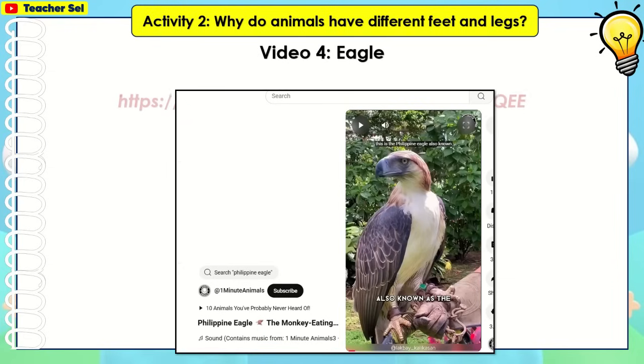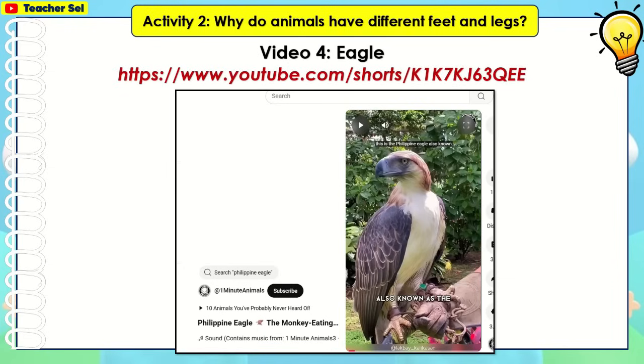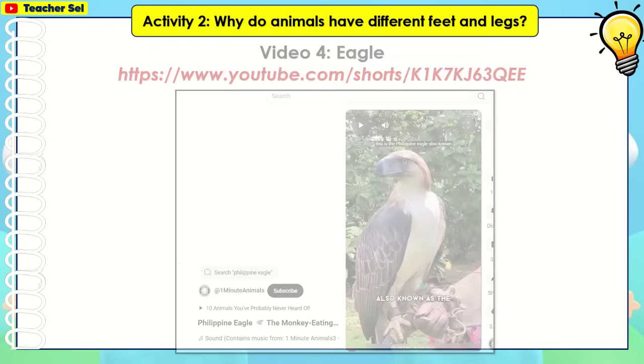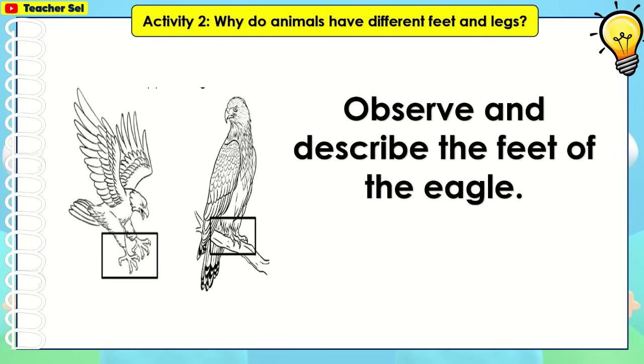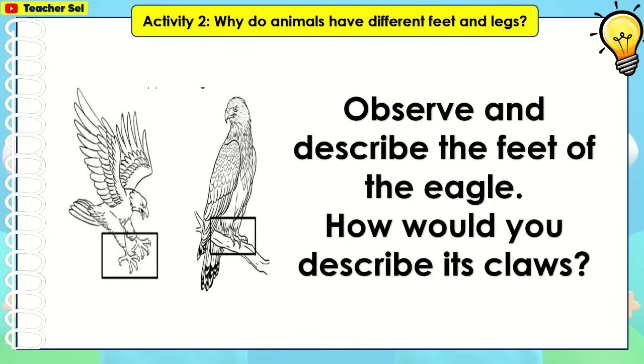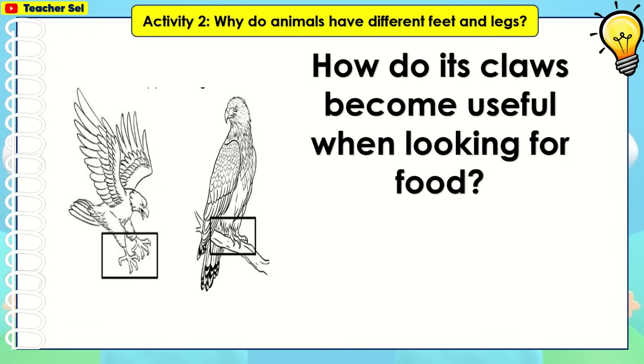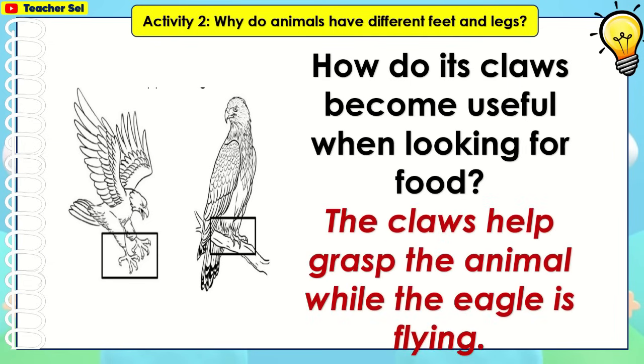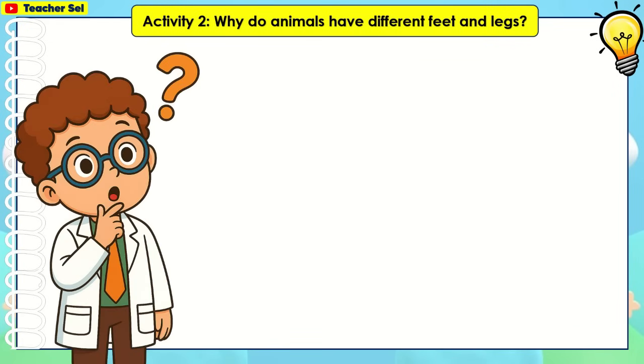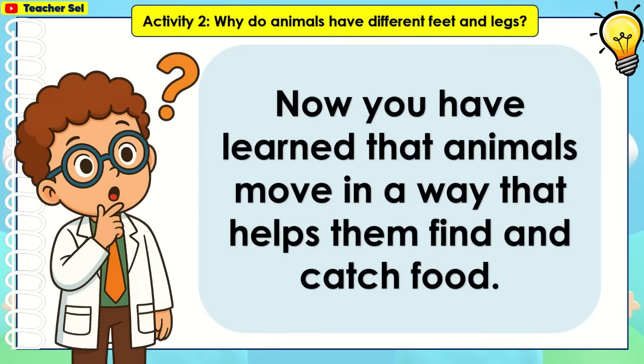For video 4, eagle. Here is the YouTube link. Observe and describe the feet of the eagle. How will you describe its claws? How do its claws become useful when looking for food? The claws help grasp the animal while the eagle is flying. Now you have learned that animals move in a way that helps them find and catch food.